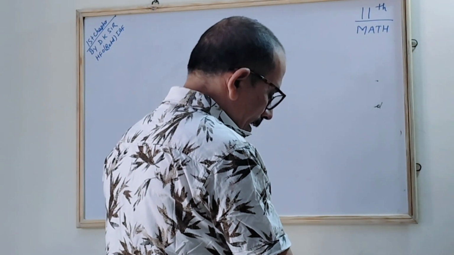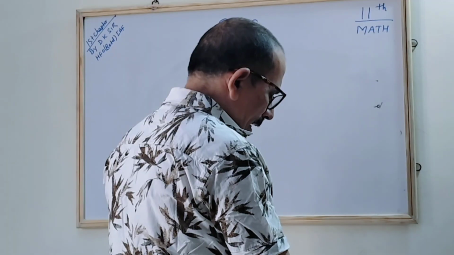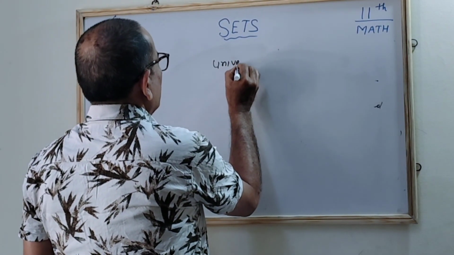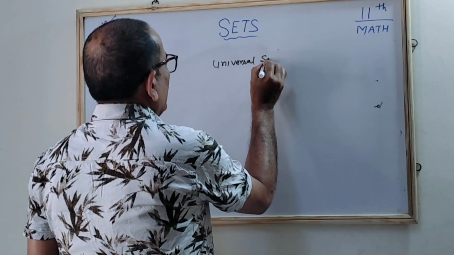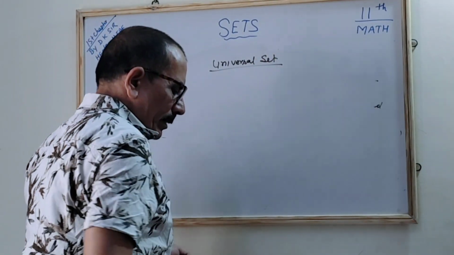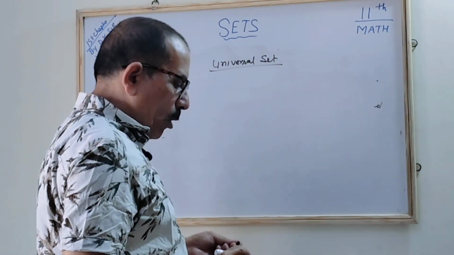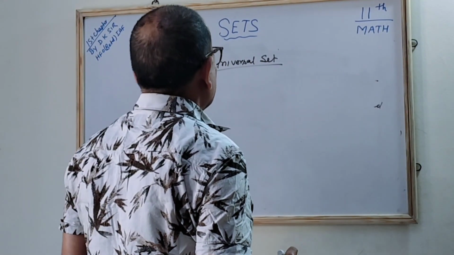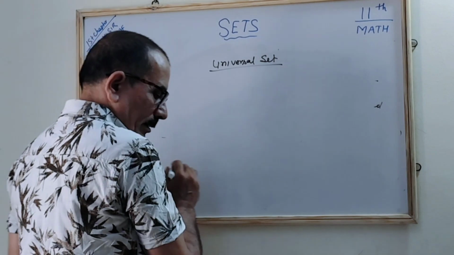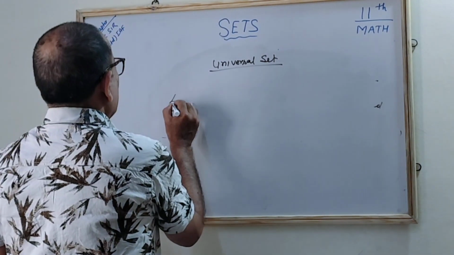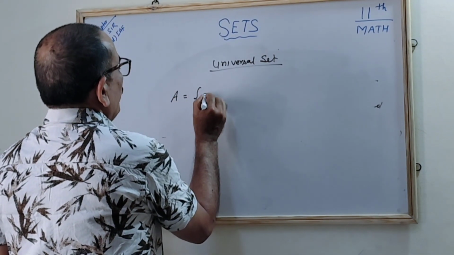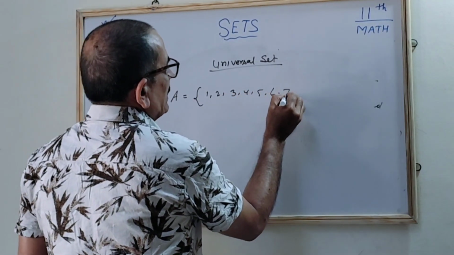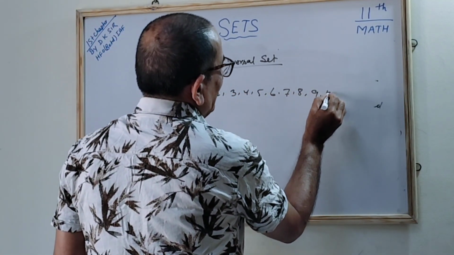So here the next is the universal set. What is that? The universal set is the set which contains all sets under consideration. For example, suppose A is a set where 1, 2, 3, 4, 5, 6, 7, 8, 9 and 10 are there.